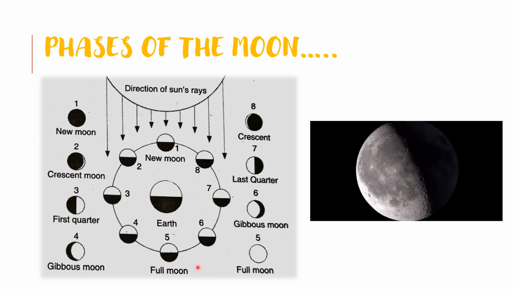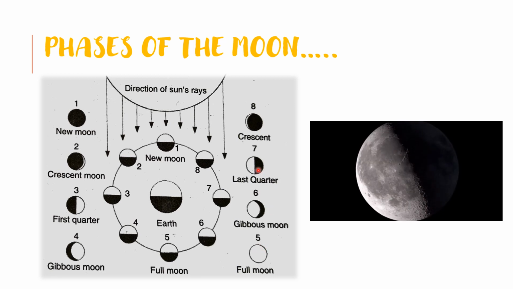In position 5, the sun rays fall directly on the part of the moon facing earth. In this position, we see the moon as a full disk of light. The position of the moon is known as full moon. Between the position 1 and 5, the bright part of the moon increases. From here to here, the bright part increases. It is called the waxing phase of the moon. We have Amavasya at position 1 and Purnima at position 5.